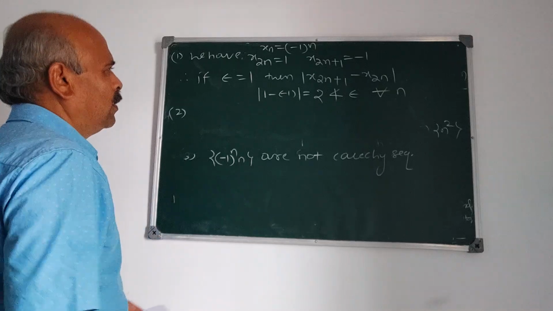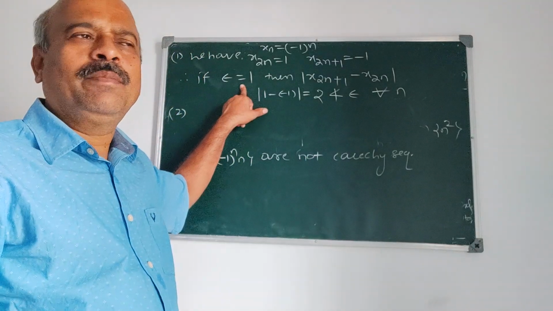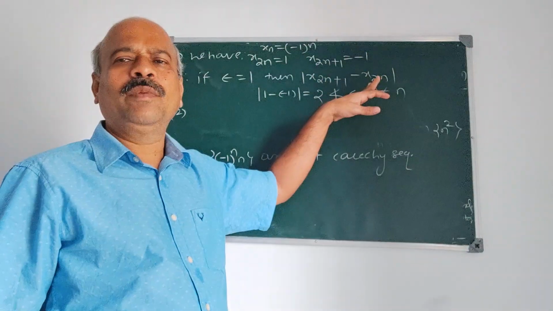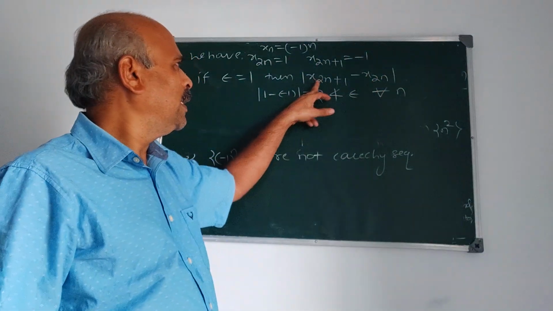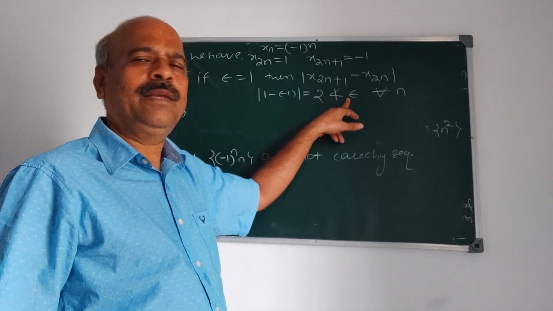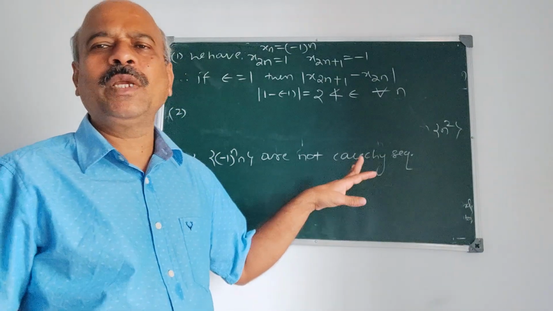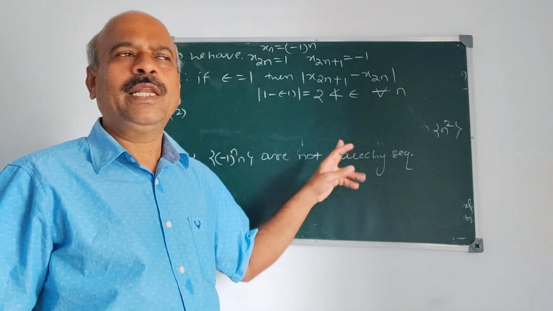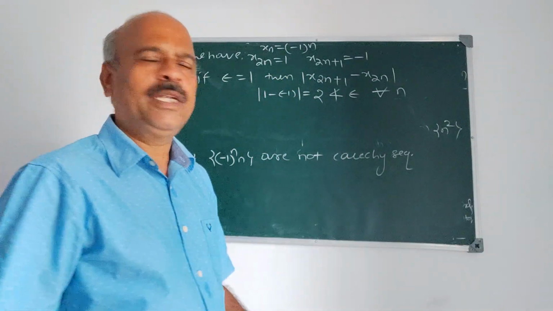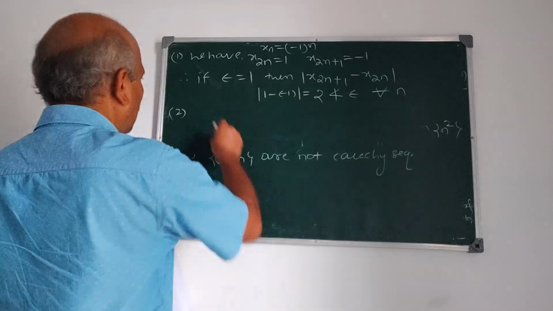Follow now. For epsilon equal to 1, the pre-assigned number, we cannot find out any natural number, because for all n, mod x2n plus 1 minus x2n becomes greater than epsilon. So we have no choice for such p, for all n, m greater than or equal to p, mod xn minus xm less than epsilon. Such p doesn't exist. So this is not a Cauchy sequence.